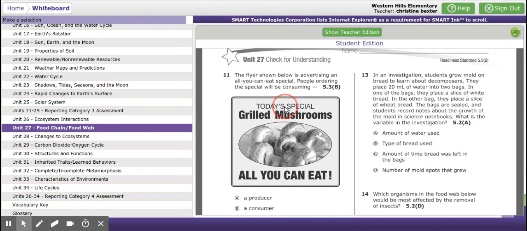Okay, 13 is number 19. In an investigation, students grow mold on bread to learn about decomposers. They place 20 milliliters of water into 2 bags. In one of the bags, they place a slice of white bread. In the other bag, they place a slice of wheat bread. The bags are sealed, and students record notes about the growth of the mold in science notebooks. What is the variable in the investigation? A, the amount of water used. B, the type of bread used. C, the amount of time bread was left in the bags. Or D, number of mold spots that grew.